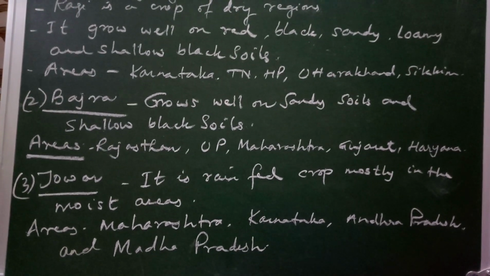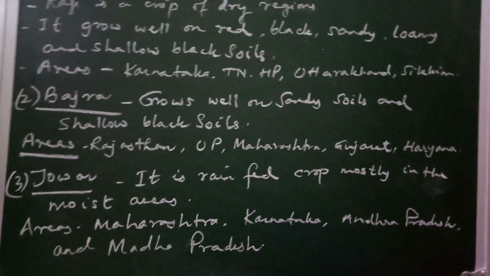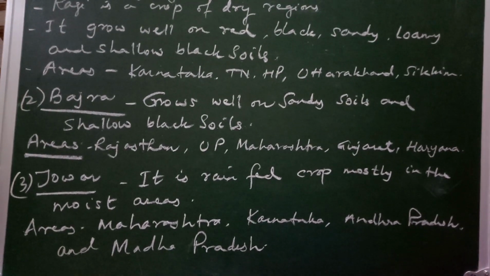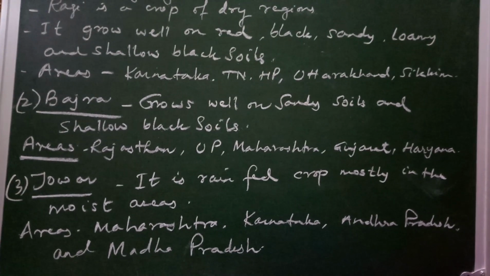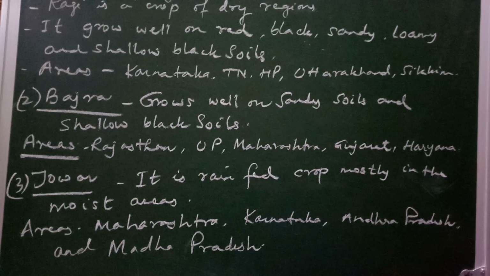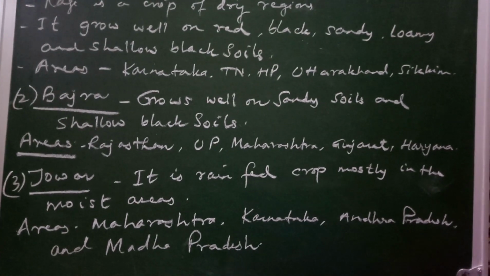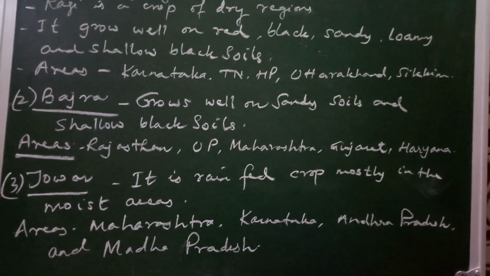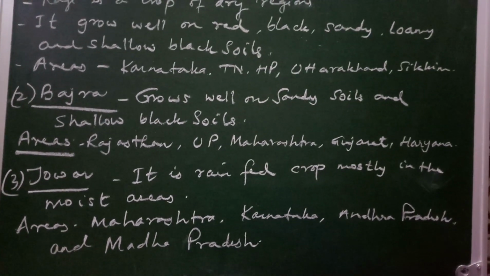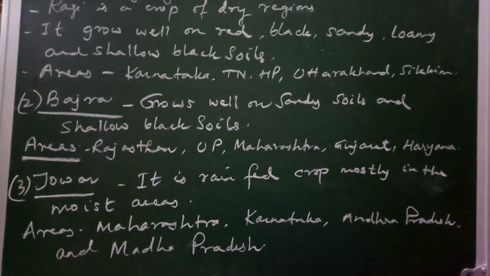It is a rain-fed crop that is mostly grown in the moist areas. Maharashtra is the largest producer of jowar, followed by Karnataka, Andhra Pradesh, and Madhya Pradesh.